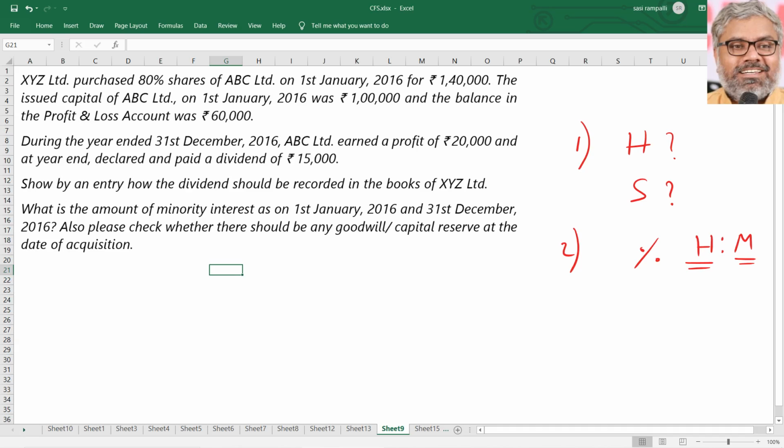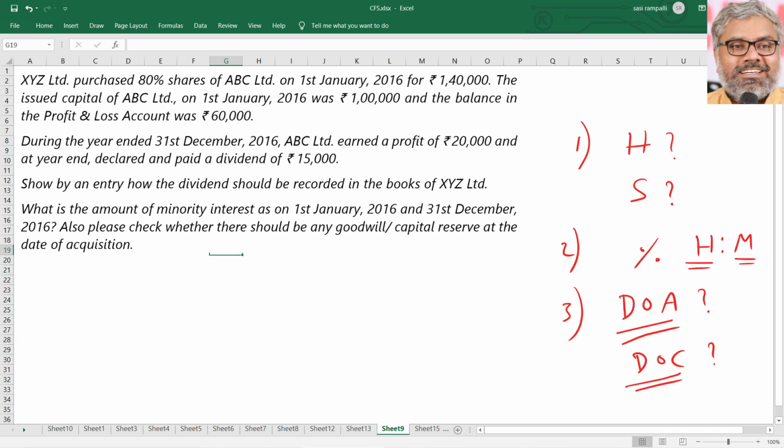That is why, in examination questions, there will definitely be some minority interest. The holding company will hold more than 50%, but definitely less than 100%. So that percentage of holding has to be identified. The third important fact you have to identify in the question is the date of acquisition, and of course the date of consolidation, that is, the preparation of financial statements. So these dates are important, percentages are important, and of course who is the subsidiary and who is the holding company is also important to observe.